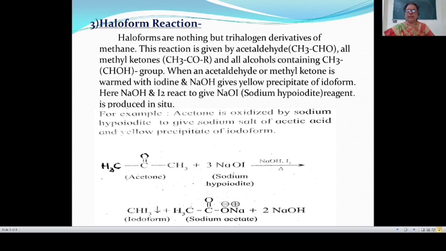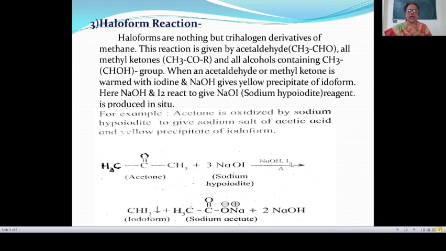For example, acetone is oxidized by sodium hypoiodide to give a sodium salt of acetic acid, and yellow precipitate of iodoform is formed. This is the formula of acetone. In case of acetone, this is a methyl group, also this is a methyl group, means one of the alkyl groups is a methyl, and therefore this shows a haloform reaction. Here acetone is oxidized by sodium hypoiodide. This is the sodium hypoiodide.